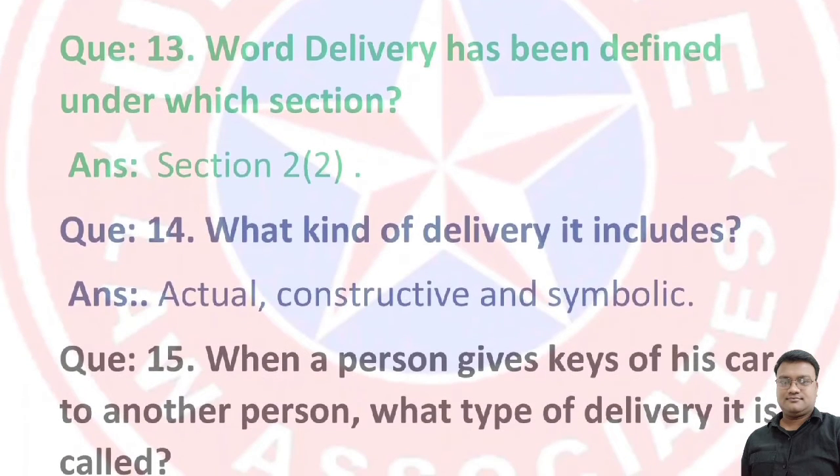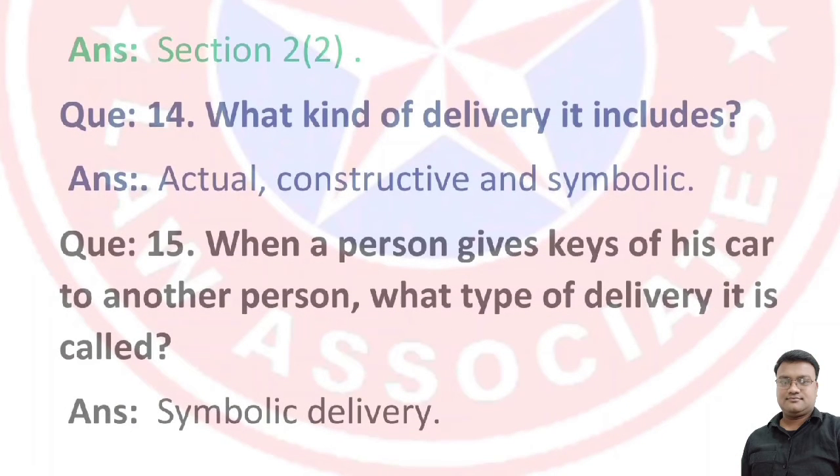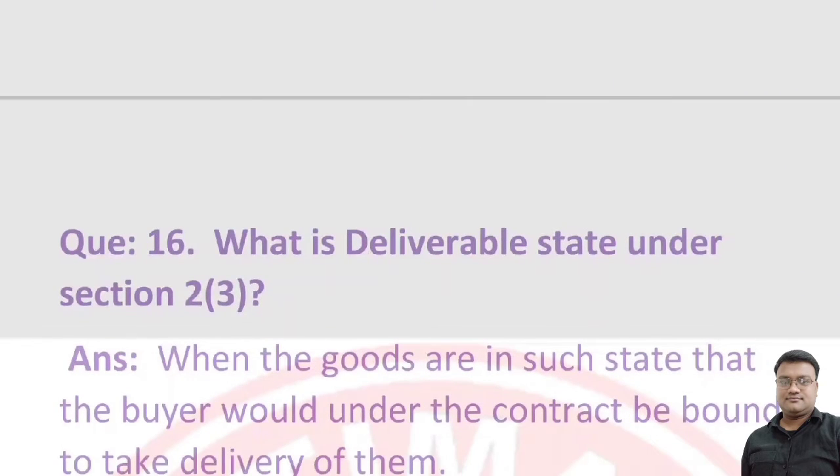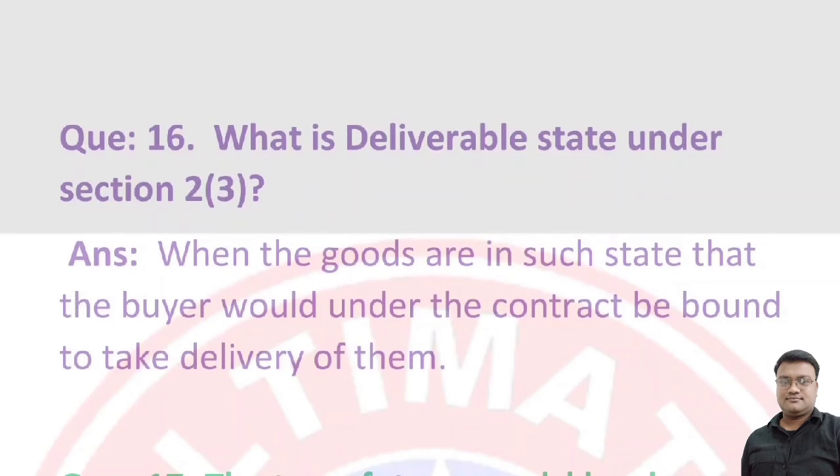Next, what kind of delivery does it include? It includes actual, constructive and symbolic delivery. Next question, when a person gives the key of his car to another person, what type of delivery is it called? It is called a symbolic delivery. Next question, what is the deliverable state under section 2, clause 3? When the goods are in such a state that the buyer would under the contract be bound to take delivery of them, which is defined in section 2, clause 3.